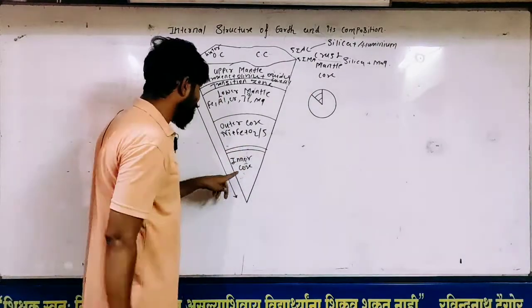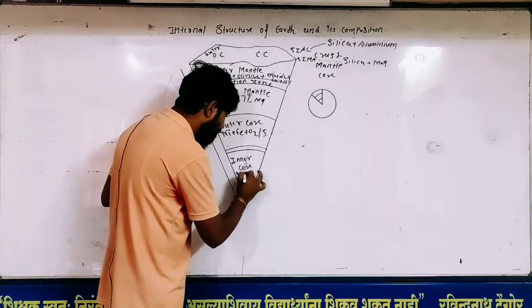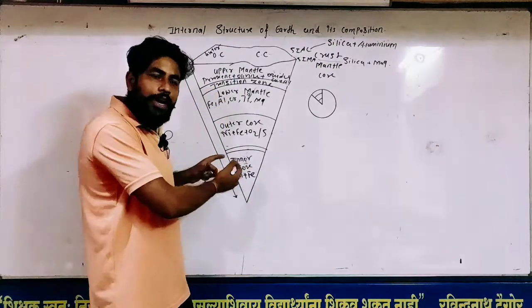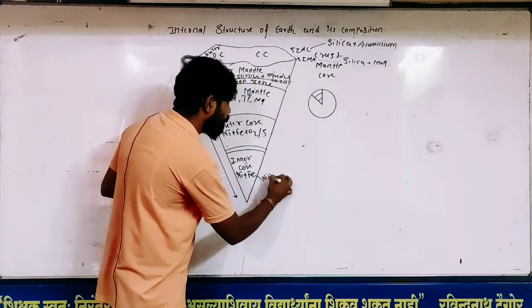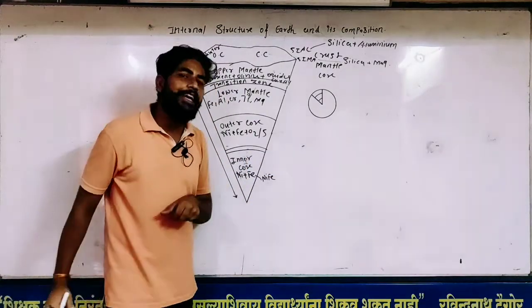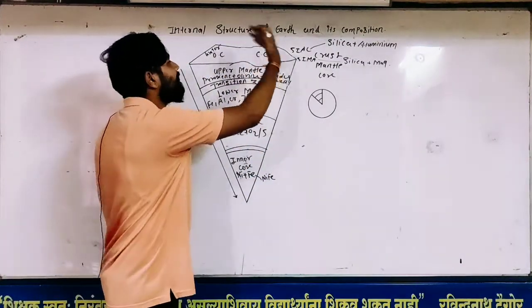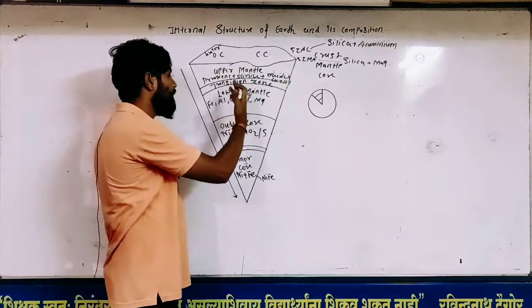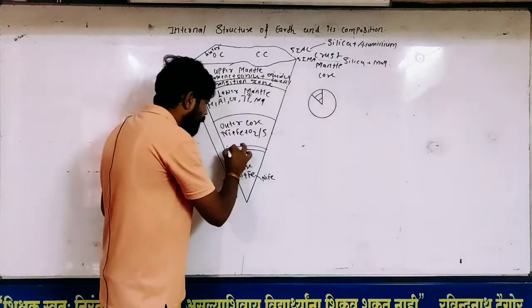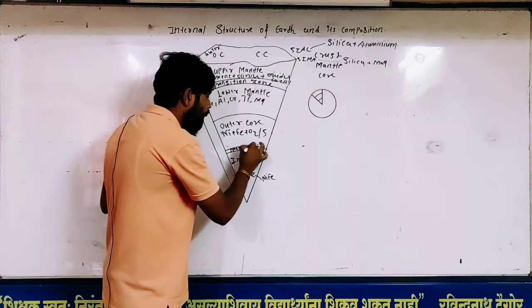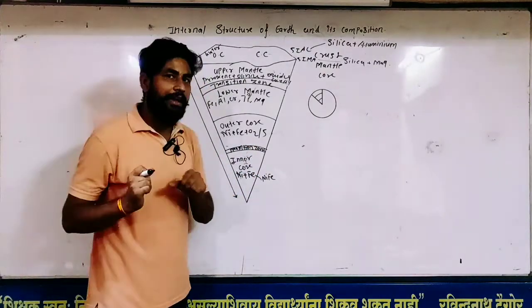Now the innermost layer of Earth, we call it the inner core. The inner core has the composition Ni, Fe. On the basis of composition, the inner core is also known as NiFe, the knife zone of the interior of Earth. Now there are different layers: oceanic crust, continental crust, Sial, Sima, upper mantle, lower mantle, outer core, inner core. In between the outer core and inner core there is again a transition zone.